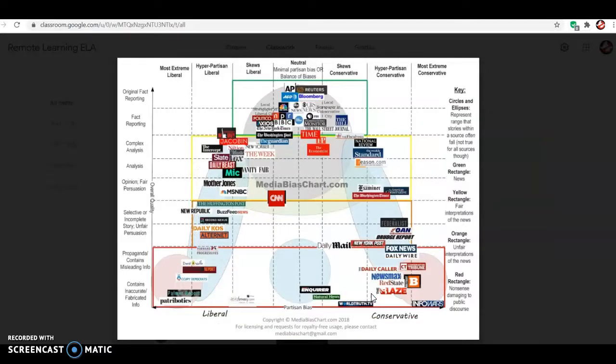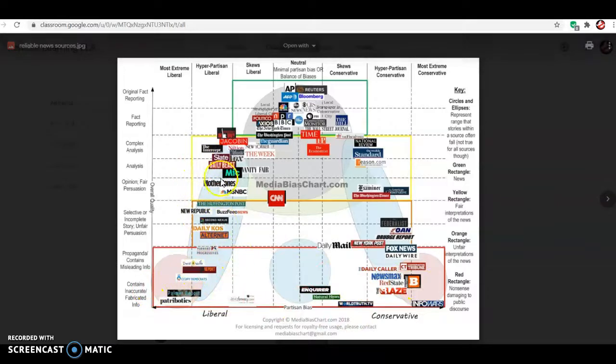I like this one a lot because you can see the stuff in the middle, this stuff that you want to stray towards because it's reliable. And as you go to the left or right, you're going to find stuff that is going to fit somebody else's idea that they're trying to sell. So, like InfoWars, I'm not going to say anything bad about InfoWars. I'm just going to say if you're looking for something pretty entertaining, that's fun to watch right there because you never know what they're going to say. It's some pretty crazy stuff right there.